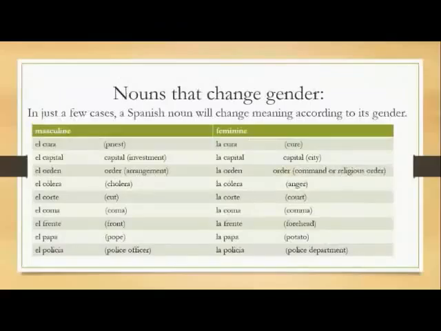Some nouns change gender depending on the article used. For example, el cura would be a priest. La cura is a cure. El policía is a police officer, and la policía would be the police department.